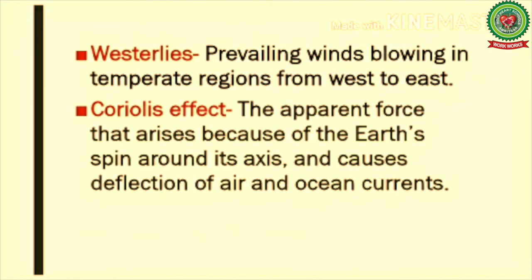Now next we have westerlies, prevailing winds blowing in the temperate regions from west to east. And at last we have Coriolis effect, the apparent force that arises because of the earth's spin around its axis and causes deflection of air and ocean currents.